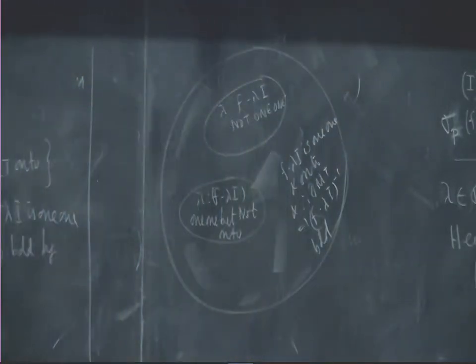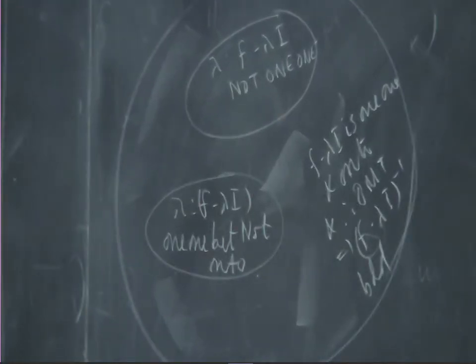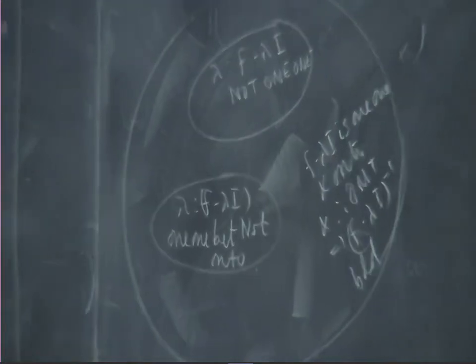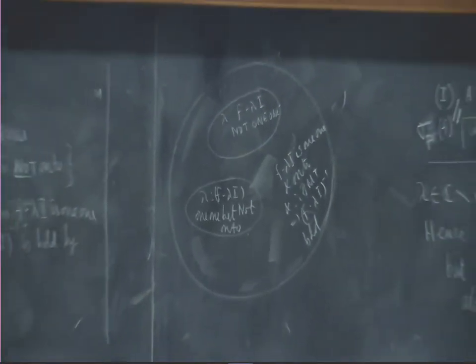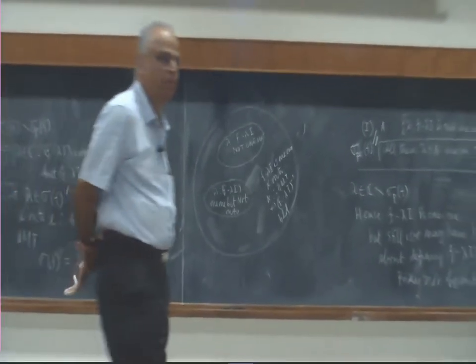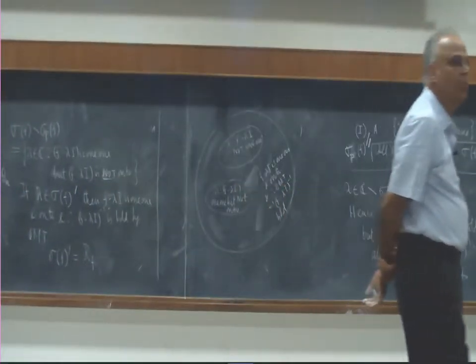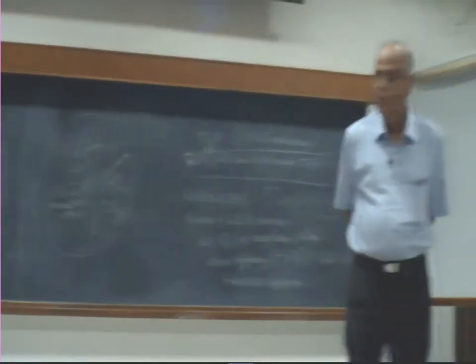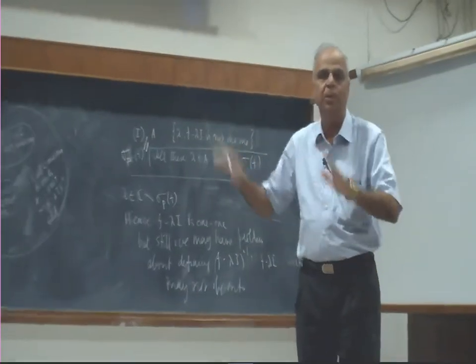Okay. So the places where problems can arise are those two places where it is not 1-1, or 1-1 but not onto. If it is both, no problem. Open mapping theorem says you don't have to worry. Okay. So the spectrum consists of two pieces.